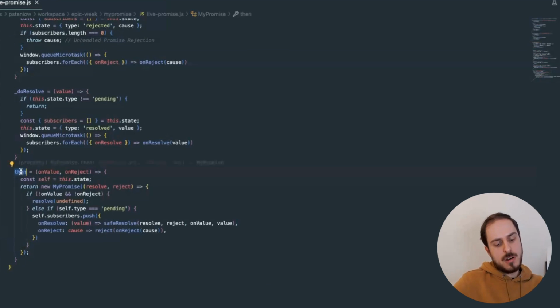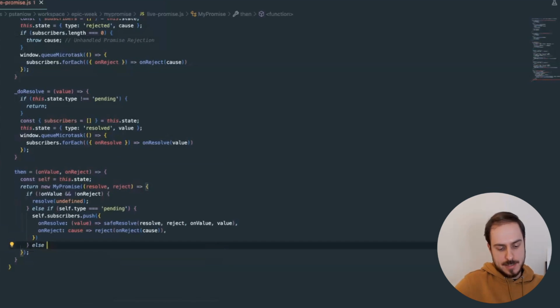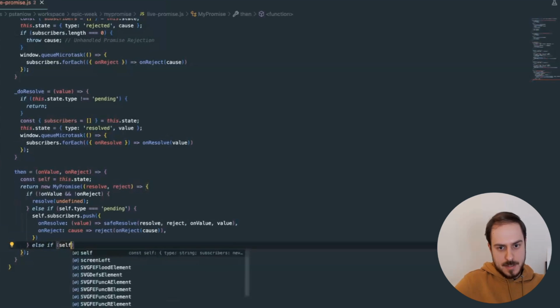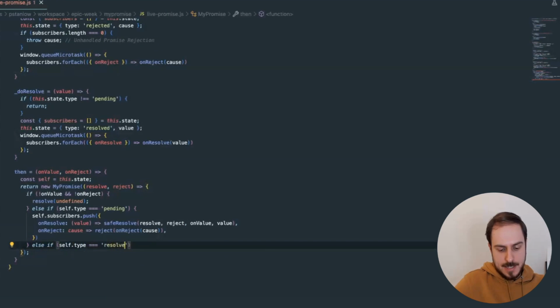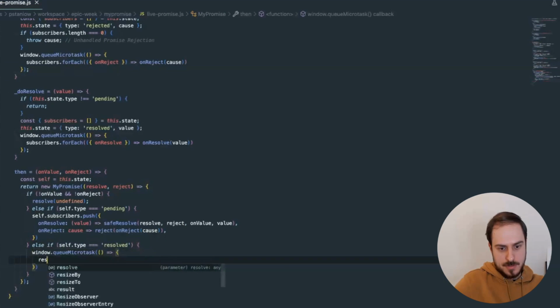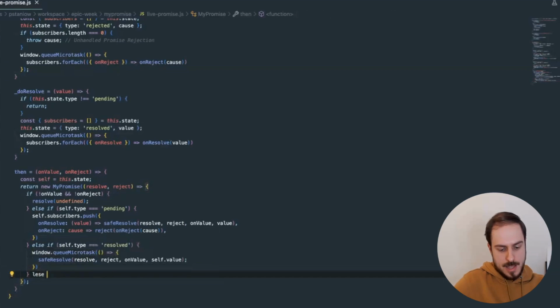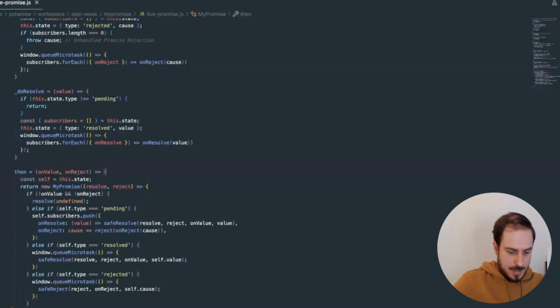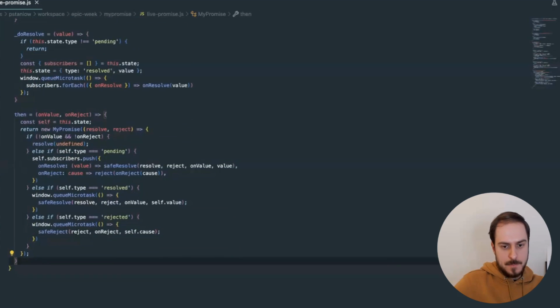which is what if you call then when the promise was already resolved or rejected. That's relatively easy. You just have to call a microtask, which will do the resolving of the newly created promise for you. And for the rejection, it will work similarly. And that's roughly it.